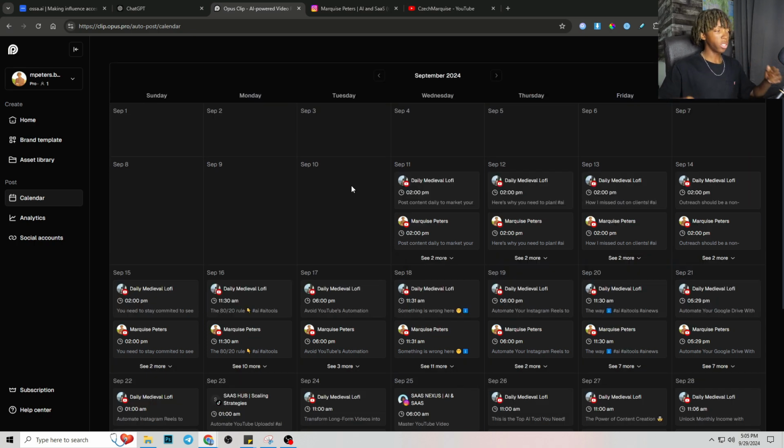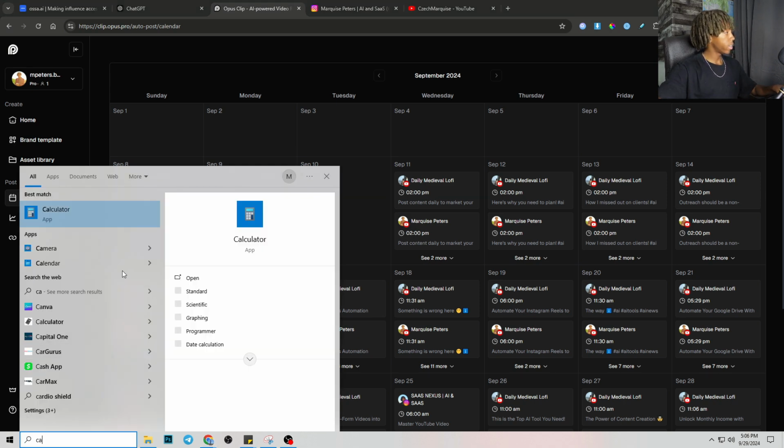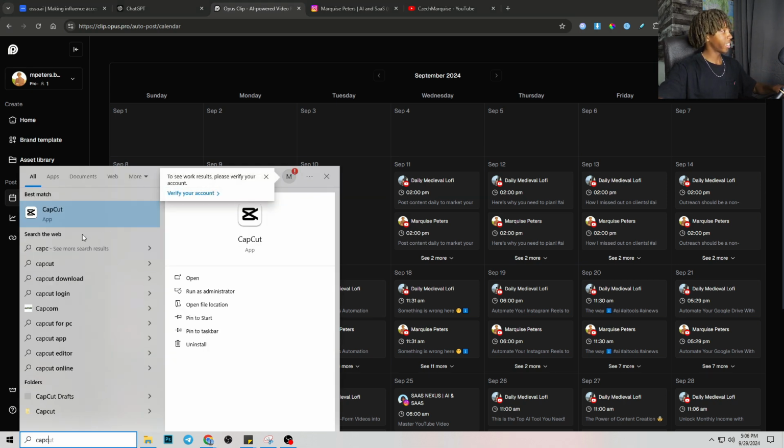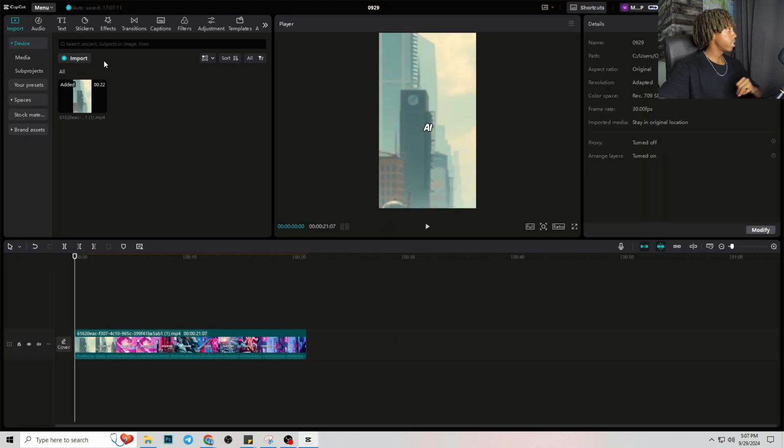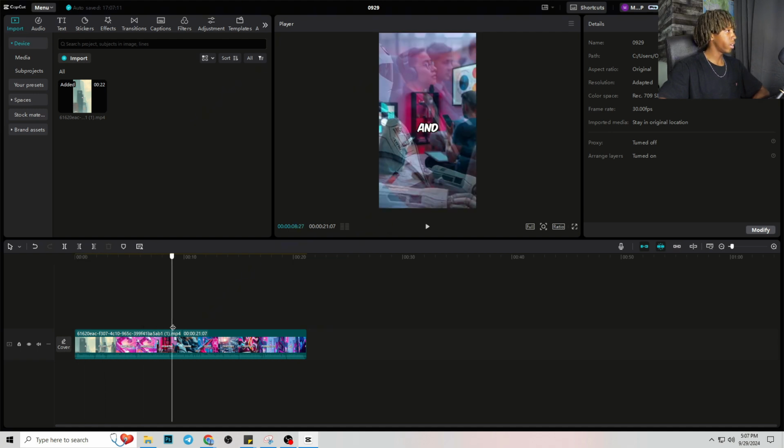Another way you can actually use this though is by using CapCut. So if I go in here, if I type in CapCut, you're gonna see it's an editing platform, which a lot of people use. You can use it for PC, you can use it for mobile. Once you're on it, you're gonna wanna put the clip into CapCut and you're going to drag it onto the timeline. So you can see the videos right here and it still plays.